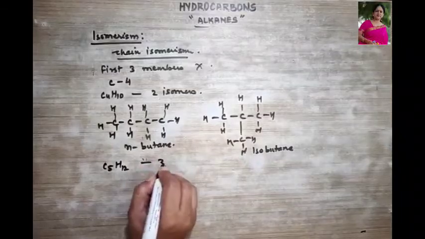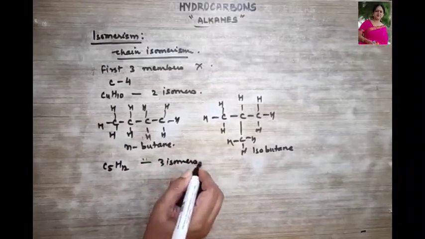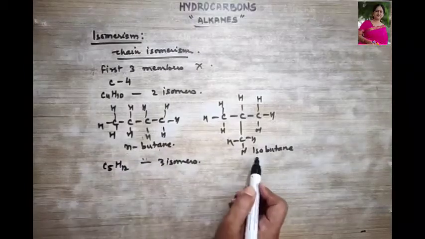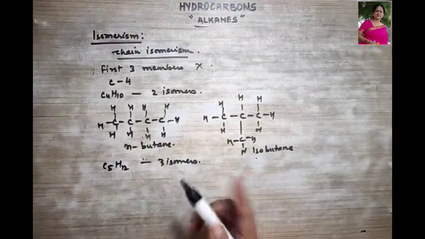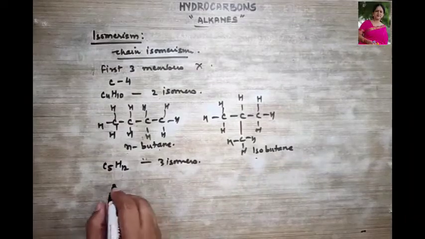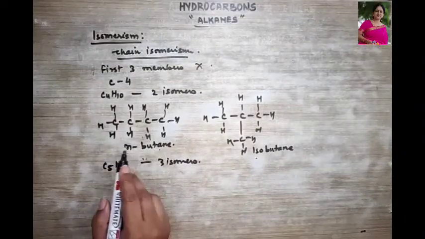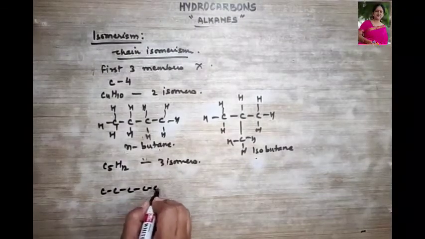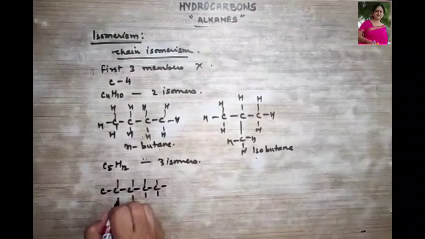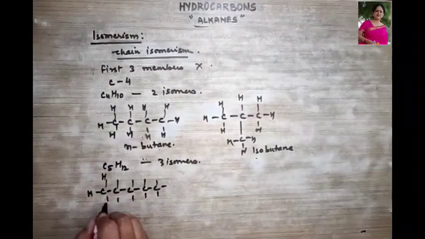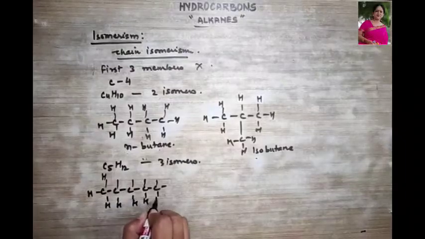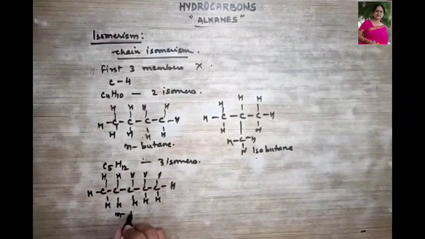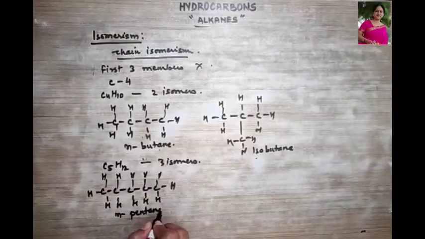Now let's talk about C5H12. It has 3 isomers. Let's see what are those 3 isomers. The N-pentane, isopentane, and if you remember, neopentane. So there are very general questions that are asked. So let's begin with N-pentane. 1, 2, 3, 4, 5. This is your N-pentane. Okay.